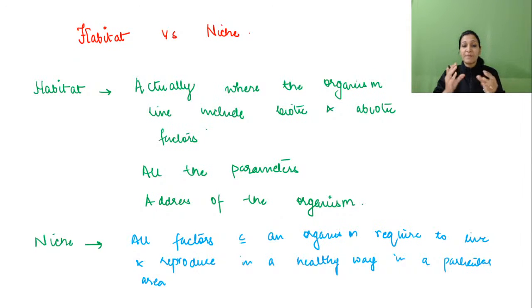Like if you are saying abiotic and biotic factors, so in niche they will be very specific about defining the abiotic and biotic factors. Now in niche there will be selective parameters. Now if you are saying that a human is living on land, so what will be all the parameters? All the parameters will include the air quality, the temperature. But when we are talking about niche, it will be very specific that this is the place which it will be preferring for its reproduction and healthy survival. So selective parameters.